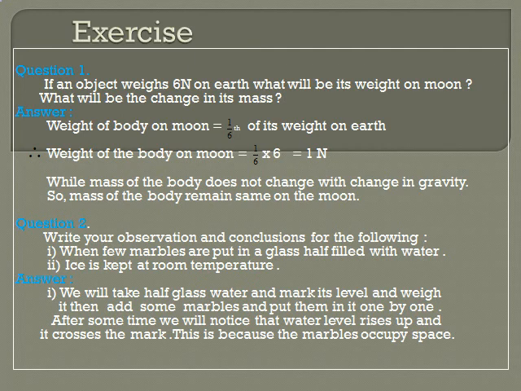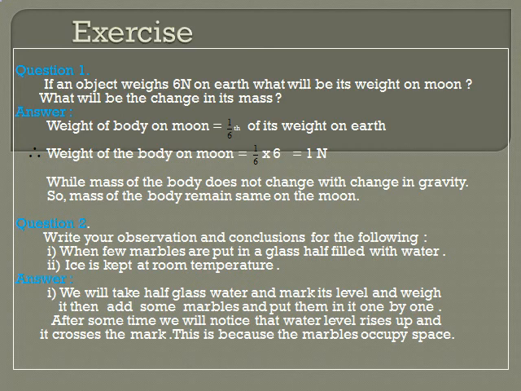Second question, write your observation and conclusions for the following. First, when a few marbles are put in a glass half filled with water, write your observation and conclusion. So what will you observe? You can do this activity at home also.